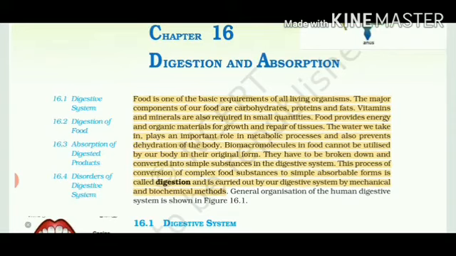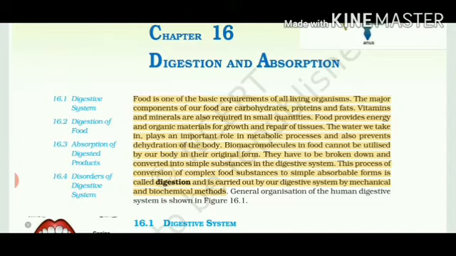Number first, we will go through the digestive system, which covers the whole alimentary canal, how the food comes inside and how it gets digested in our body. Number second, digestion of food, how nutrients such as carbohydrates, fats, proteins, vitamins and minerals are digested, meaning they are converted from complex substances into simple molecules.